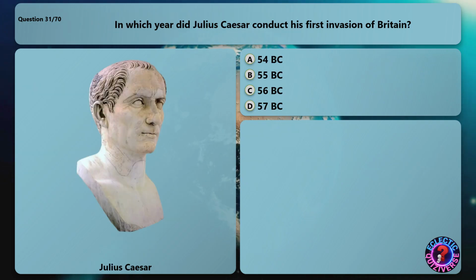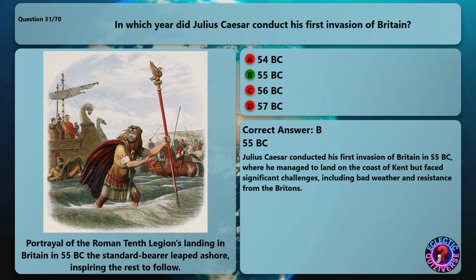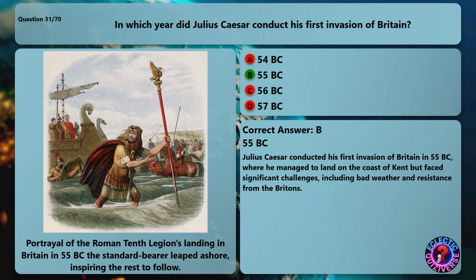In which year did Julius Caesar conduct his first invasion of Britain? The correct answer is 55 BC. Julius Caesar conducted his first invasion of Britain in 55 BC, where he managed to land on the coast of Kent but faced significant challenges, including bad weather and resistance from the Britons.